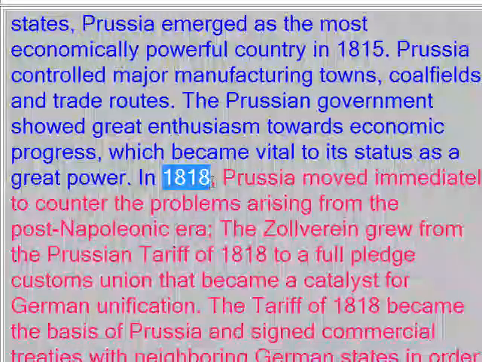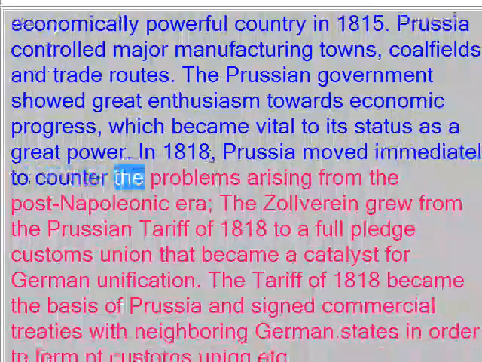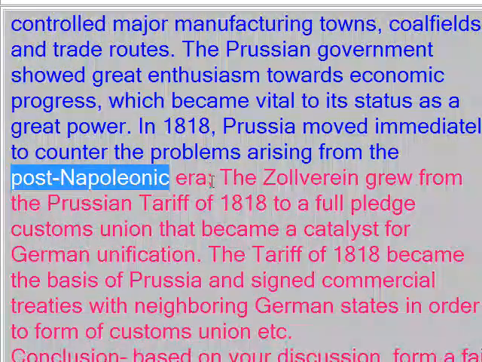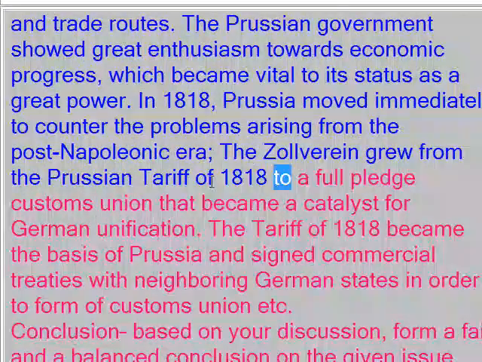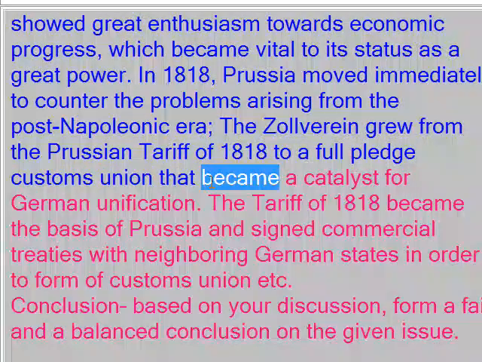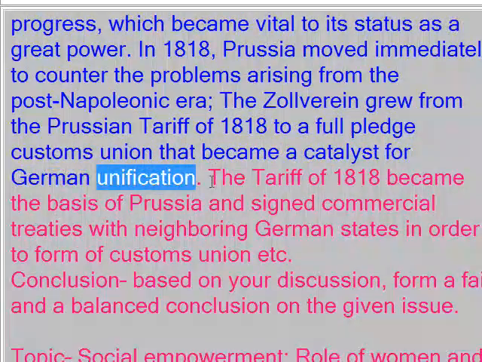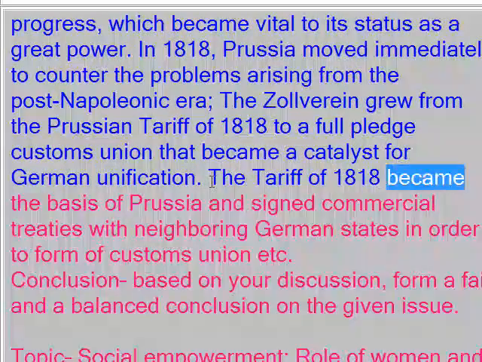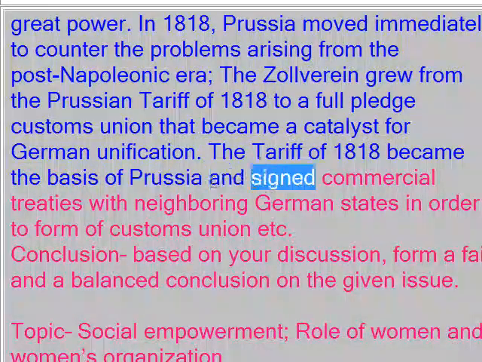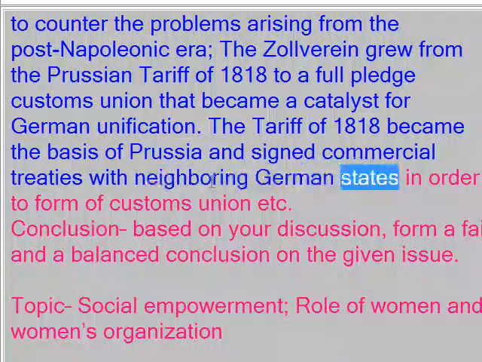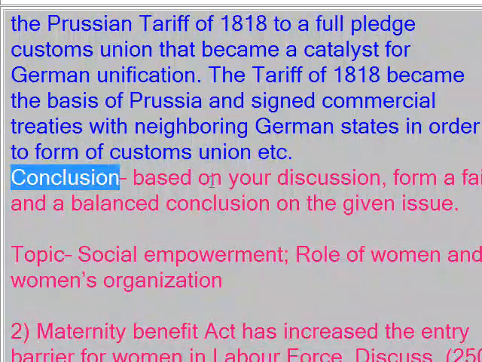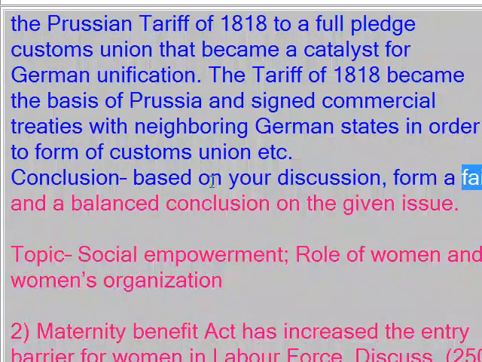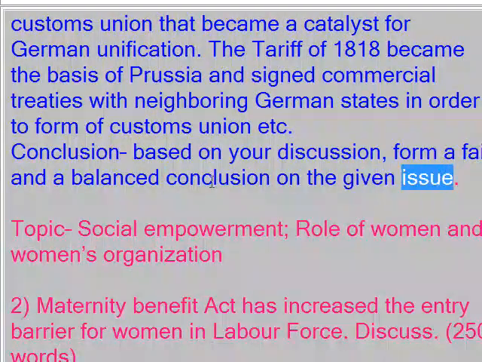In 1818, Prussia moved immediately to counter the problems arising from the post-Napoleonic era. The Prussian tariff of 1818 grew into a full-fledged customs union that became a catalyst for German unification. The tariff of 1818 became the basis on which Prussia signed commercial treaties with neighboring German states in order to form a customs union, etc. Conclusion: based on your discussion, form a fair and balanced conclusion on the given issue.